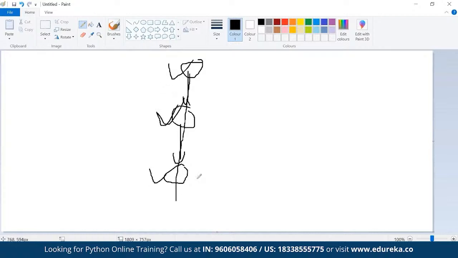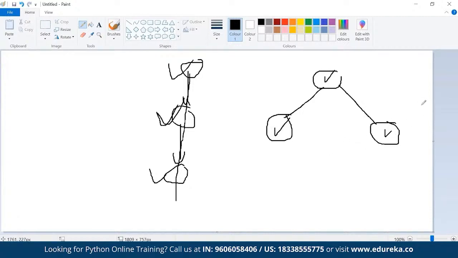So it is multi-level. Then there is a concept of hierarchical inheritance: parent, and I have child 1, child 2. Okay, so let's say my father, I am one of the sons, and maybe my sister. So here we have hierarchical inheritance.